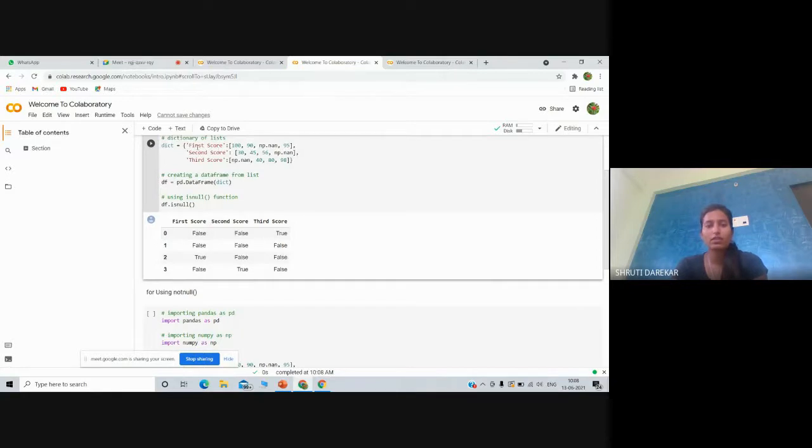In the first line, my third data is missing. This data is shown as True or NaN, meaning my data is missing. The isnull concept shows my data in True and NaN format.